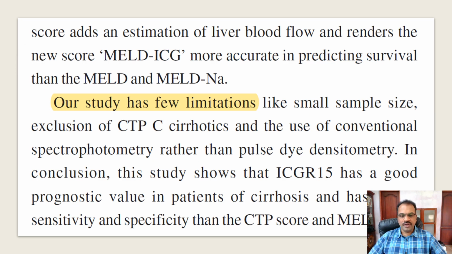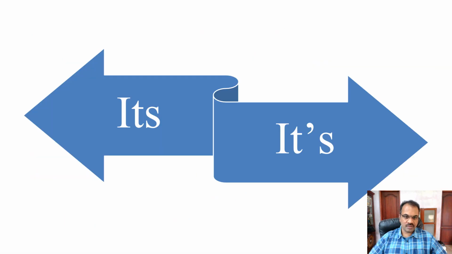Now, this is again a very common mistake we see in the discussion section of various research articles: our study has few limitations. Again, they are boasting that our study has absolutely no limitations. The correct term here would have been a few limitations.